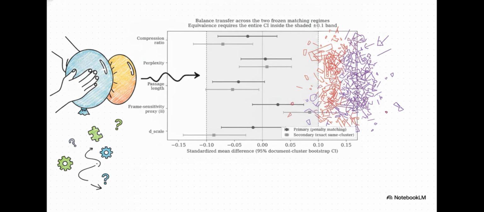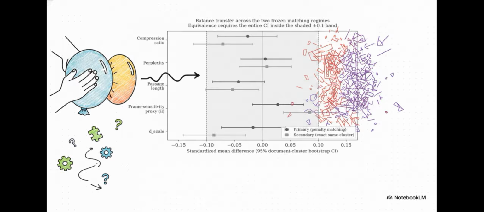And this brilliantly illustrates what the researchers dubbed the balance transfer phenomenon. Honestly, it's exactly like squeezing a balloon. You force all the air out of one side by perfectly matching up that semantic meaning, and suddenly the imbalance just bulges out the other side, messing up your passage length and compression.